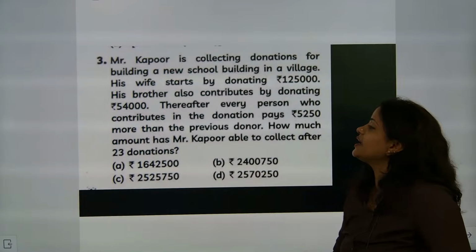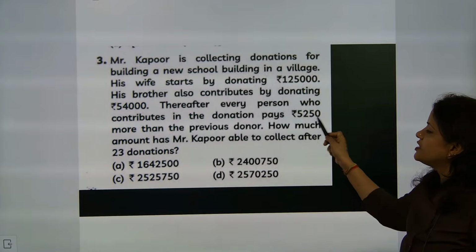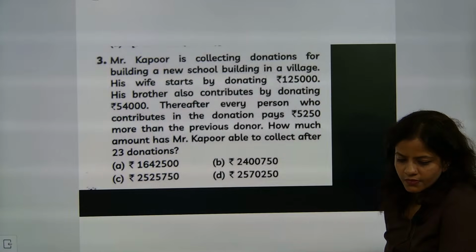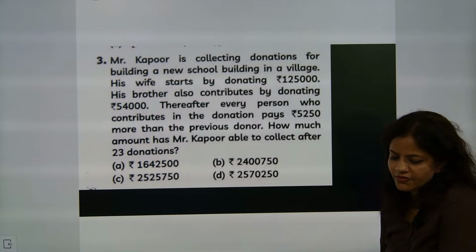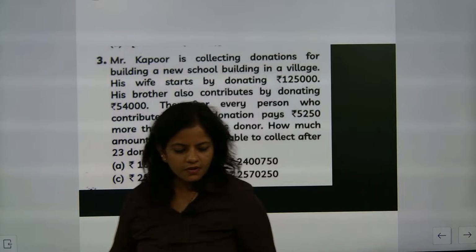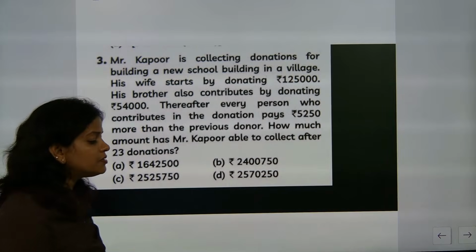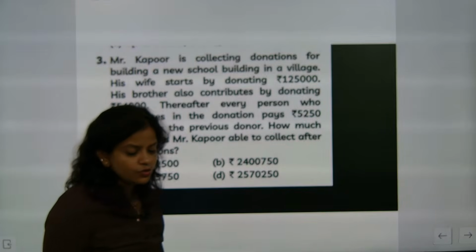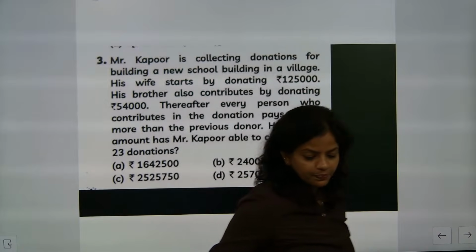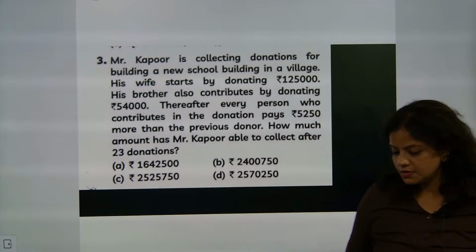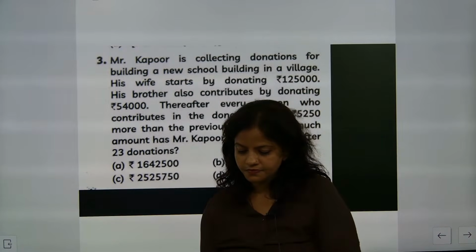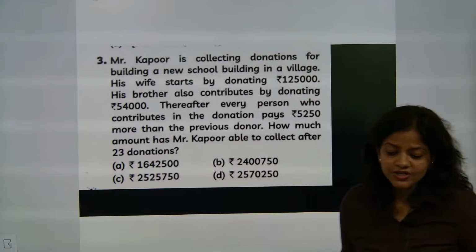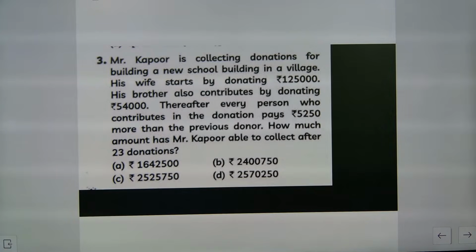After that, when you are starting, it will be donation of this much more than the previous donor. Now start solving this part. 24 months, but at the end, 1 month is already over, beta. So only we need to go with that part. Okay? For this question, what technique are you people going to adopt?